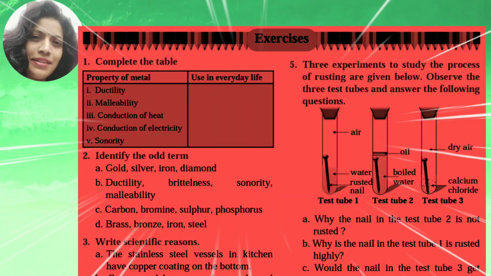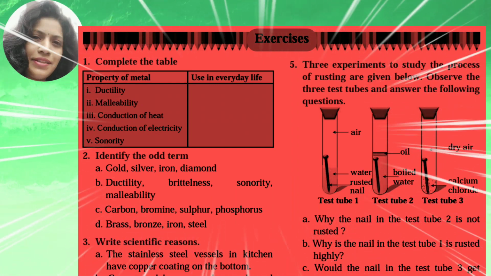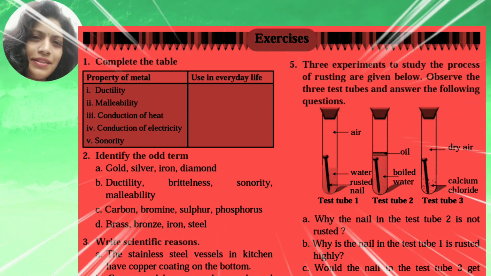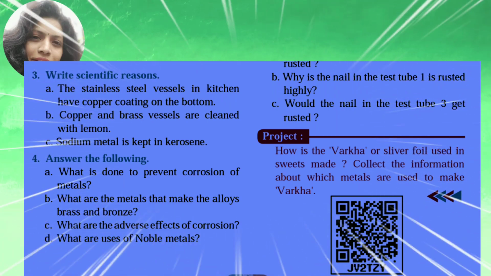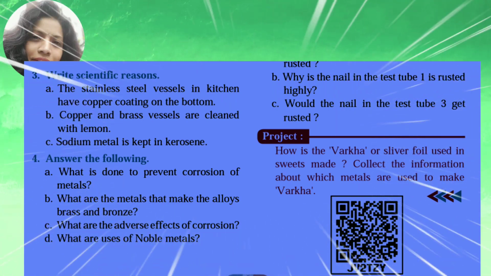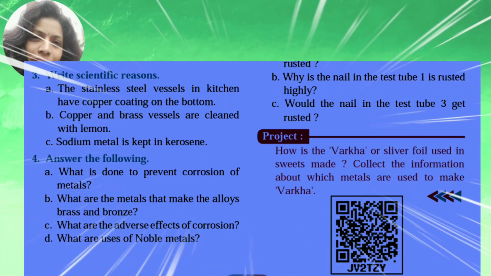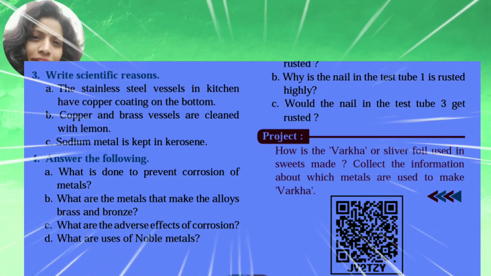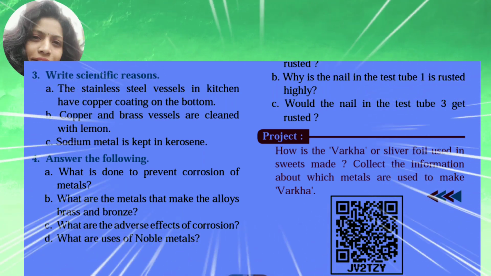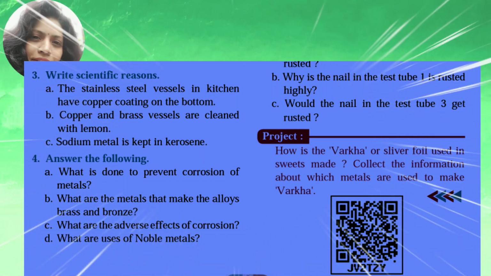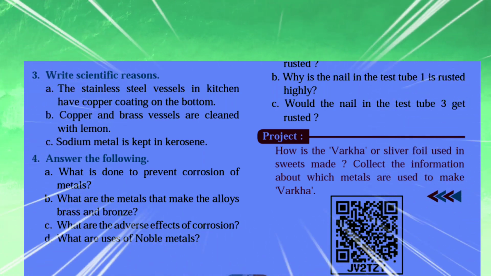Go through the exercises, students. Complete your classwork as well as your homework. And here I am going to give you one activity, that is a project. Students, you have to prepare a list of the uses of metals and non-metals in our everyday life. Okay? It is given in your textbook only. Go for it. And the second activity is, how is the varkha or silver foil used in sweets made? Collect the information about which metals are used to make varkha. Okay? These are the two activities that you have to do.